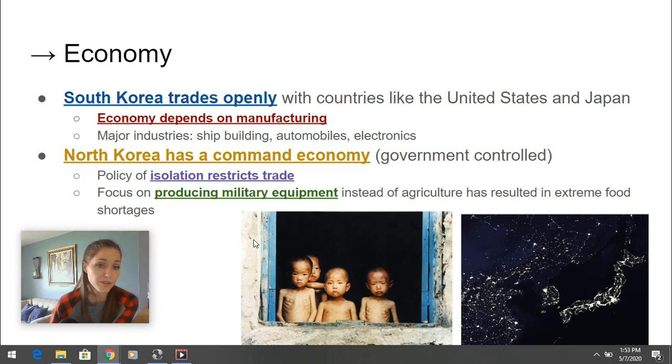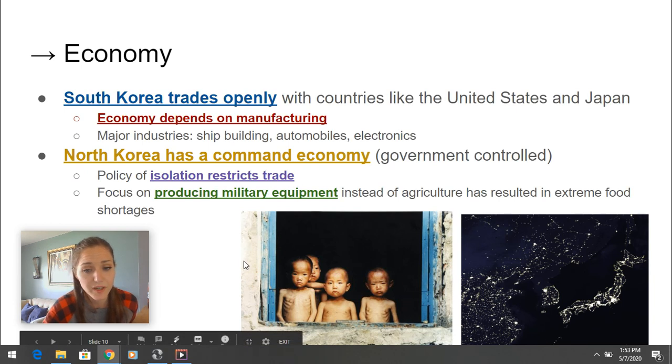North Korea is focused on producing military equipment. So instead of focusing on farming, which is what their country really needs, they're producing military equipment. This has resulted in extreme food shortages, as you can kind of see from this really, really sad picture right here.